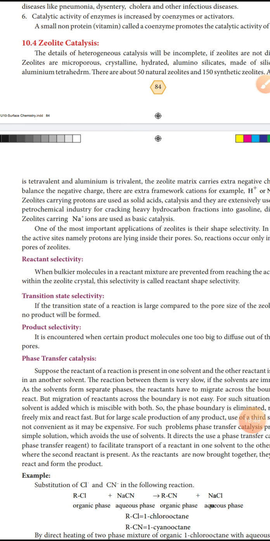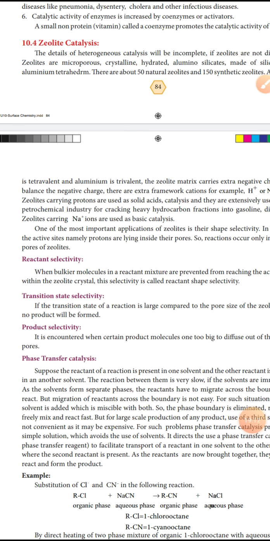The reactants have to migrate across the boundary to react, but migration of reactants across the boundary is not easy. For such a situation, a third solvent is added which is miscible with both.